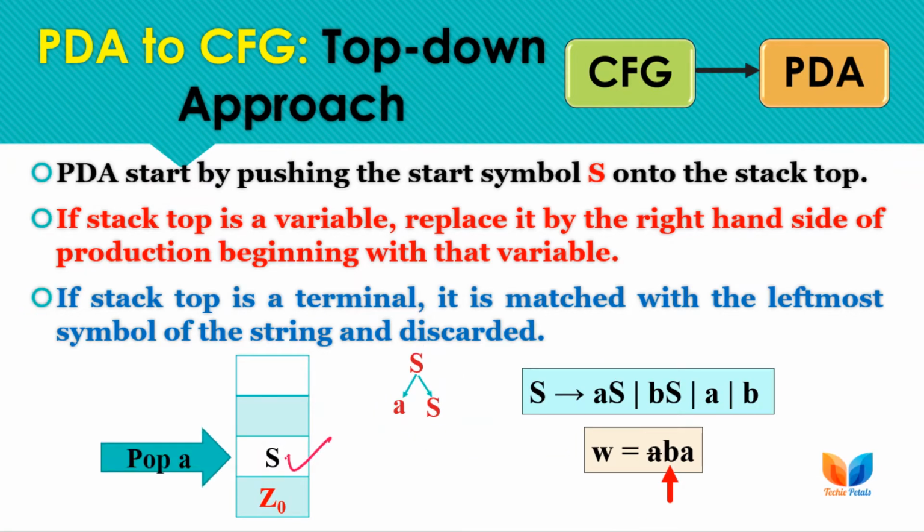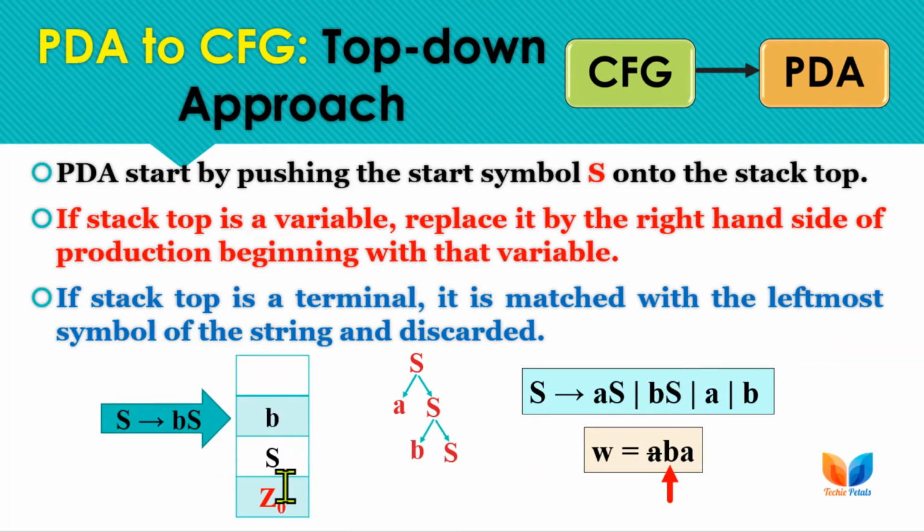So now, as we have popped A, again we are having S, a variable, as the stack top. Now we need to replace it with one of its right hand sides. Now we need B, so the derivation will be going this way. So we will be replacing this S with BS on the stack top. So here is the corresponding stack. Now we are having B, a terminal, so the matching B is here, the leftmost symbol of the input string. So pop the B from the stack and cancel out the B from the input string.